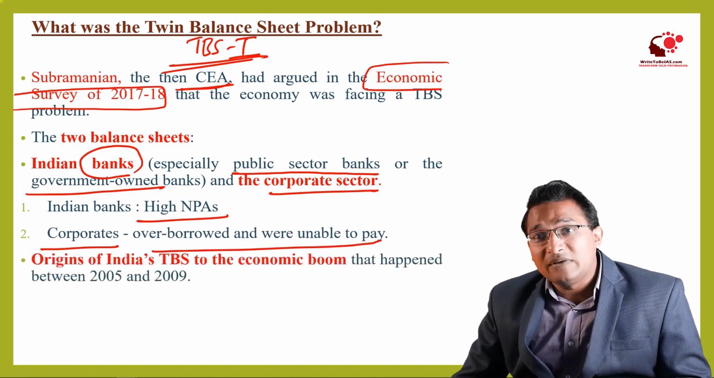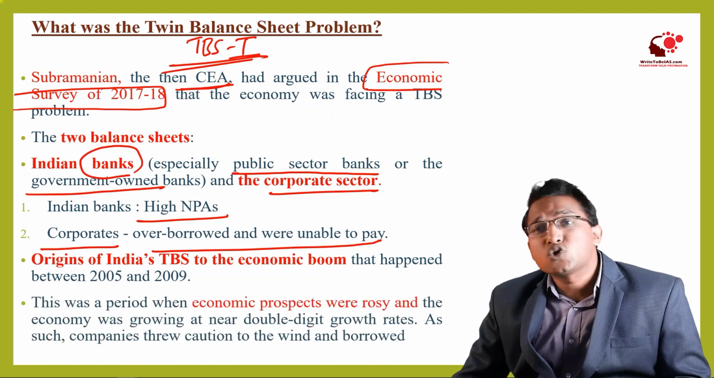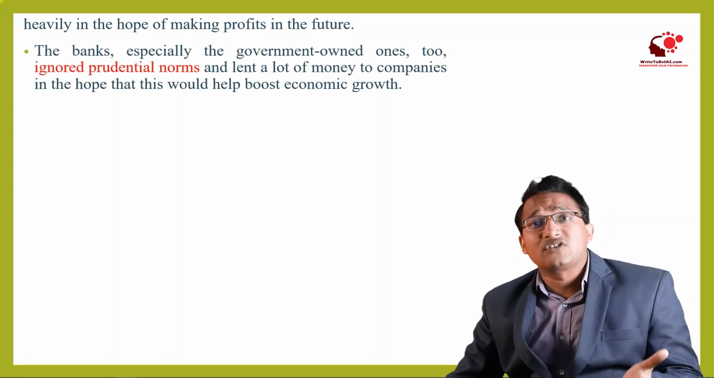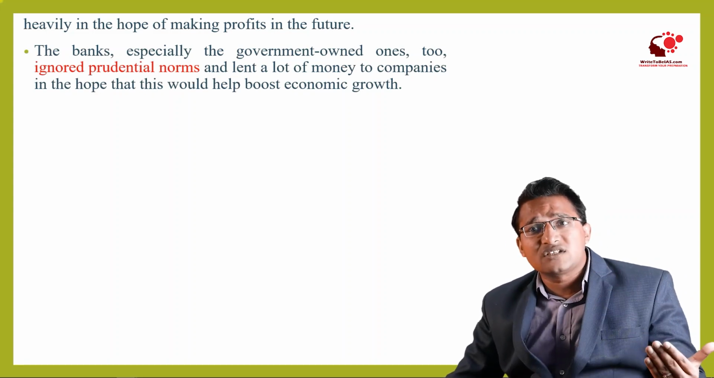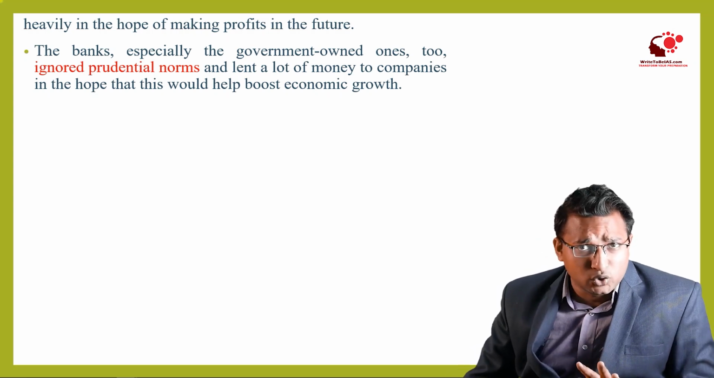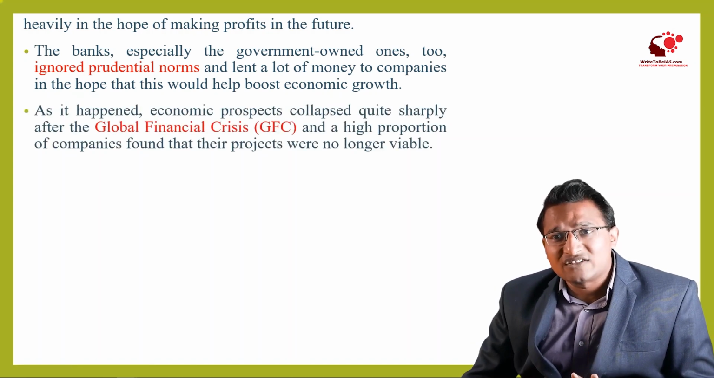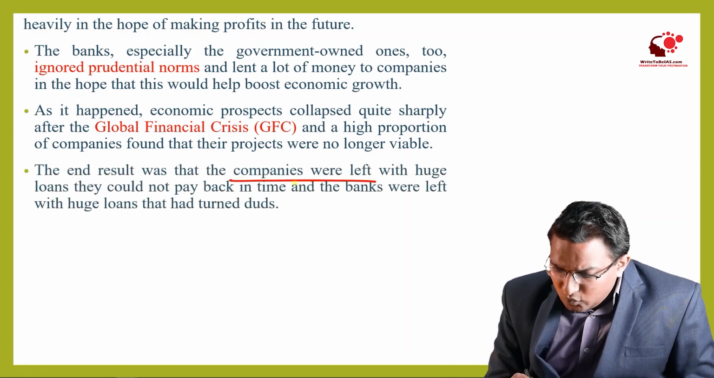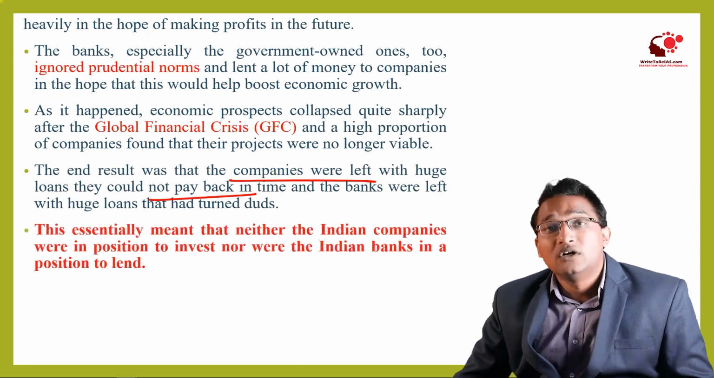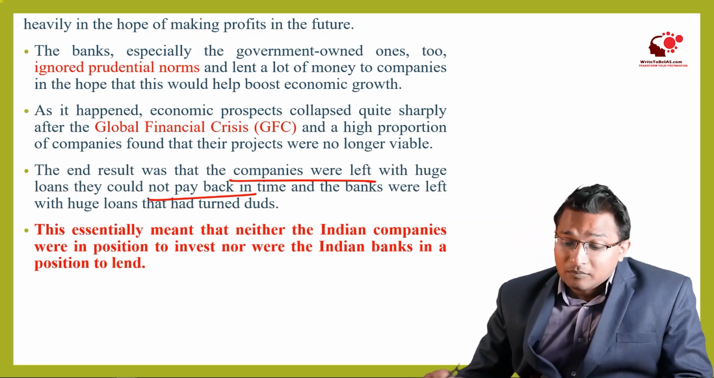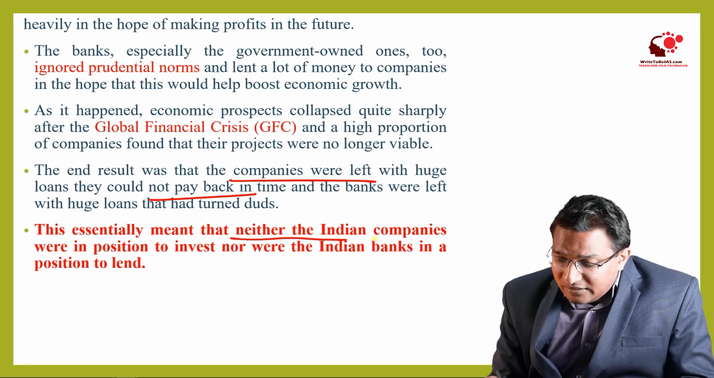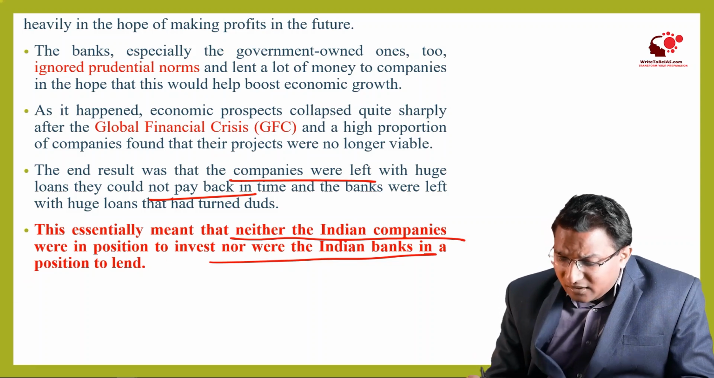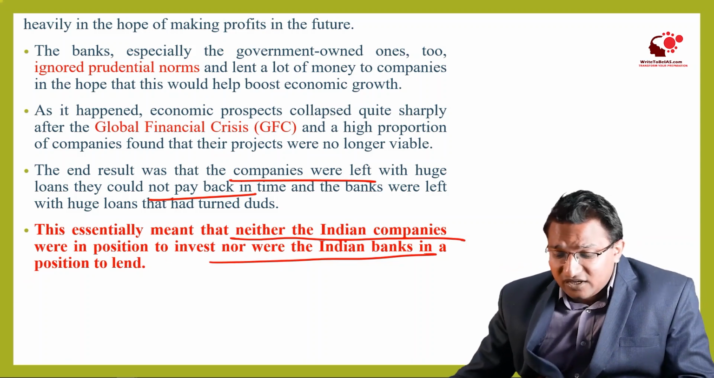So this originated between 2005 and 2009 because of the economic prospects. As we have already seen, the banks ignored the prudential norms, the rules and regulations, hoping that because of the good economic growth, everything will be fine. The global financial crisis happened, and finally the companies were not able to pay back, which resulted in the bad debt situation, the NPA crisis. But the bad thing was that neither were the Indian companies in a position to invest nor were the Indian banks in a position to lend.